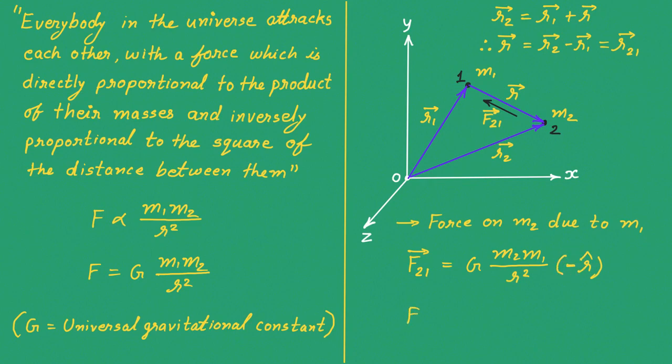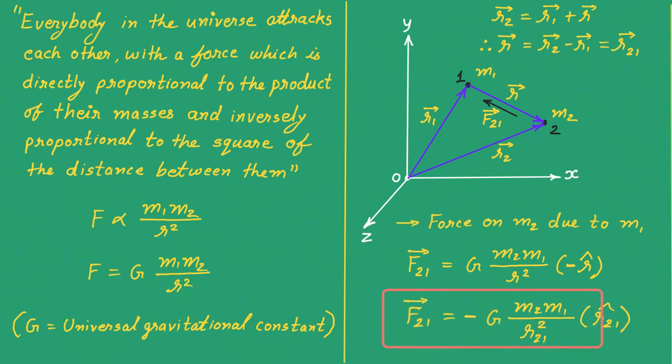We can also write this equation in this way. Vector F21 is minus G m2 m1 upon r21 square, and here caret r21. Look, this changes. As I have shown in the above equation here, vector r is equal to vector r21. So in place of r I am writing the magnitude r21, and in place of caret r I am writing caret r21.